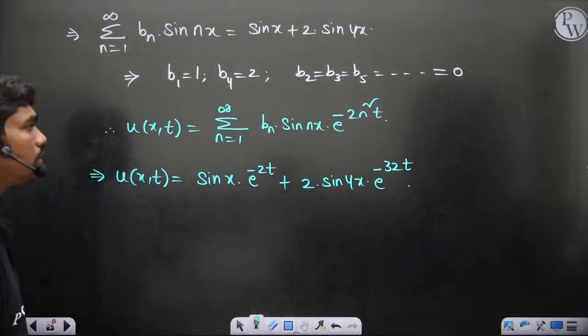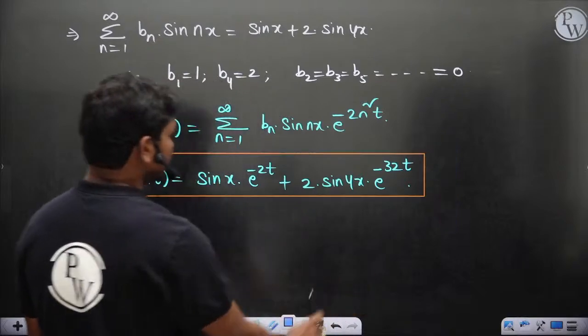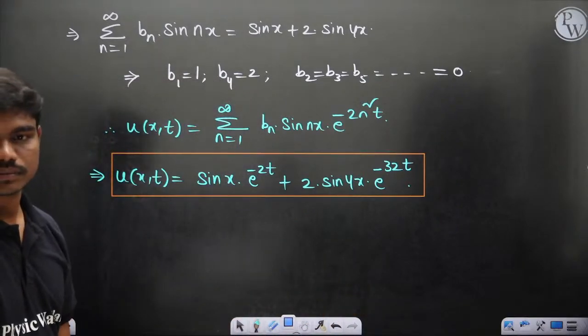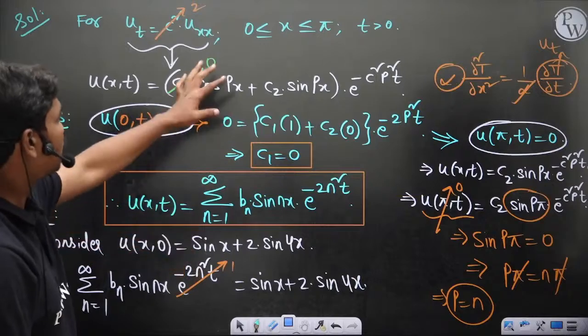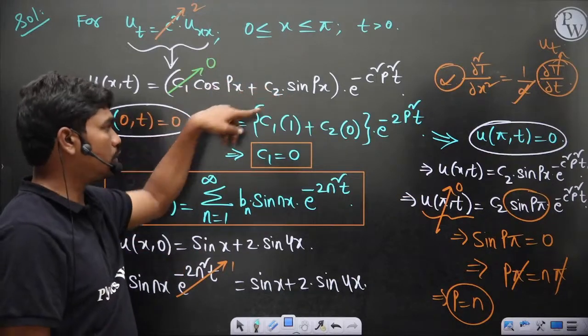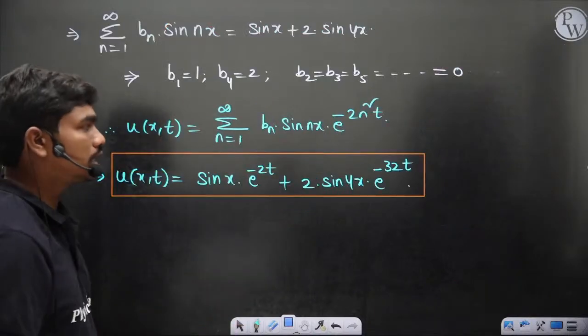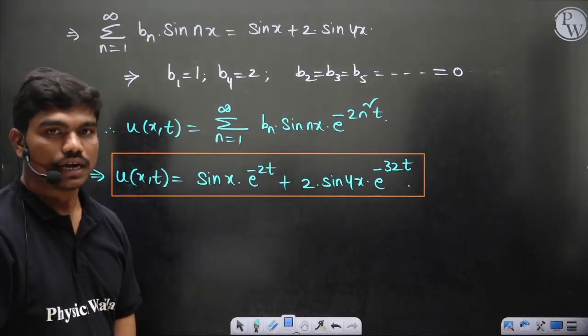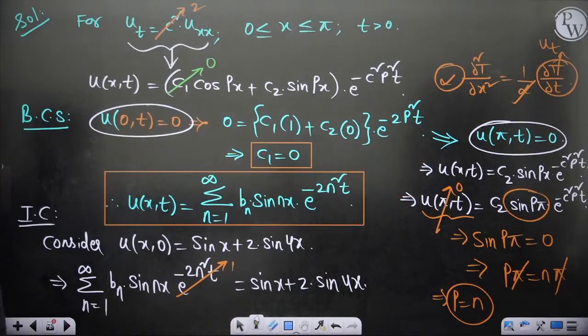That's what you get now. So this is the full solution of this equation. See, you haven't done anything: you know the general solution, you got the values of c1 and p, then equated the terms on both sides. Okay, so this is the final solution. Now let's go for what they want.